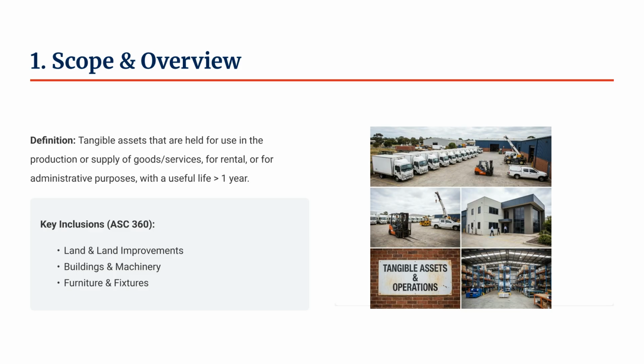Unlike IFRS, US GAAP does not have a separate category for investment property. If you own a building just to rent it out, under US GAAP, it usually stays right here in ASC 360, or is treated similarly to PPE, whereas IFRS would move it to IAS 40.